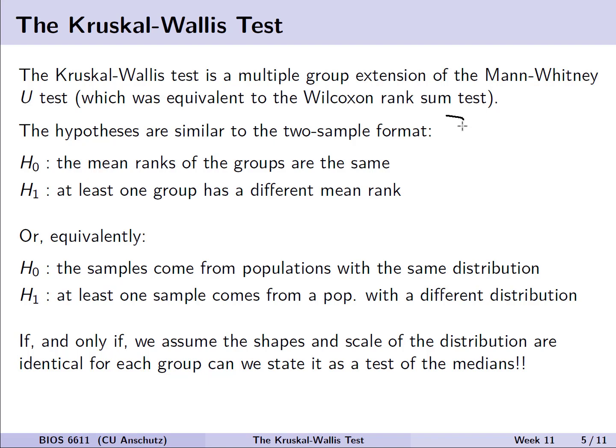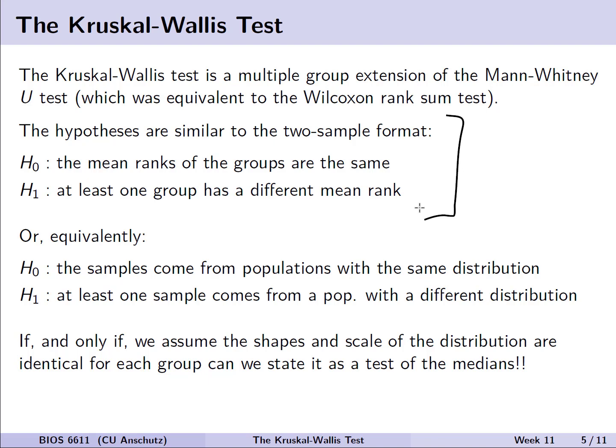We always have this format, which is appropriate for what is being tested: the null hypothesis that the mean ranks of all groups are the same, in comparison to the alternative that at least one group has a different mean rank. Equivalently, we can think of this as a null hypothesis that the samples come from populations with the same distribution, or the alternative being that at least one sample comes from a population with a different distribution.